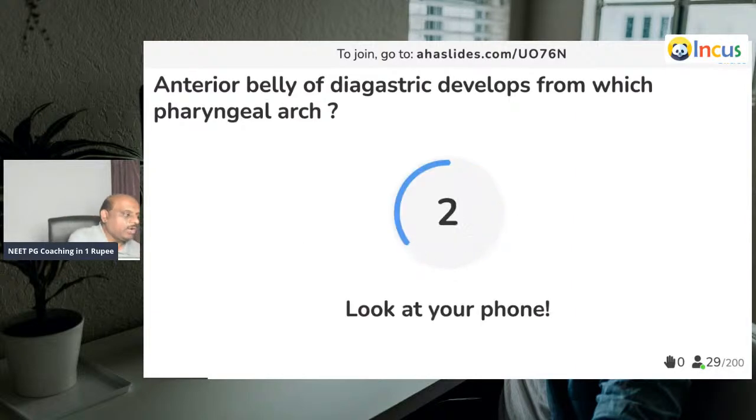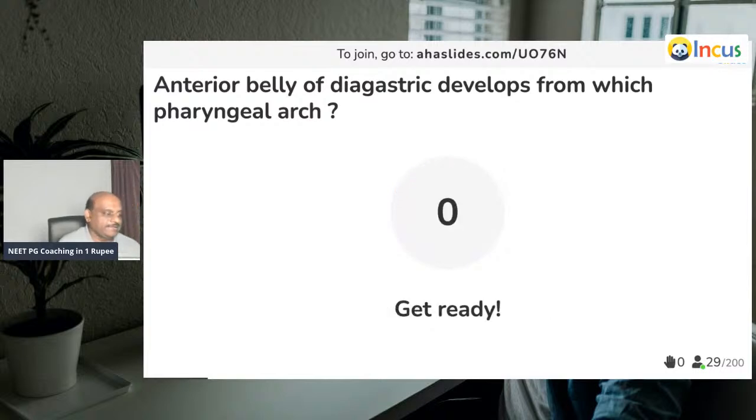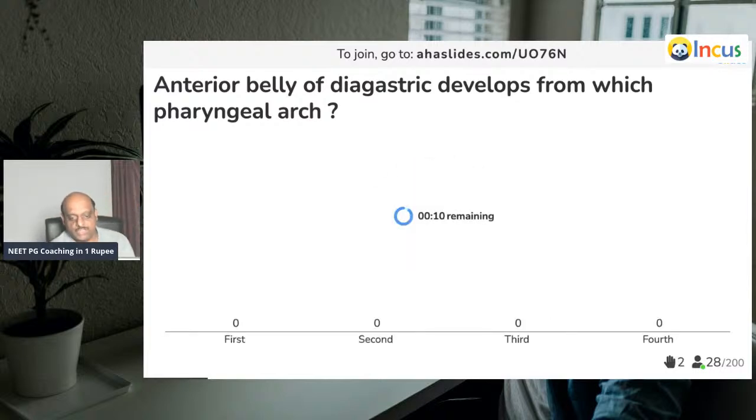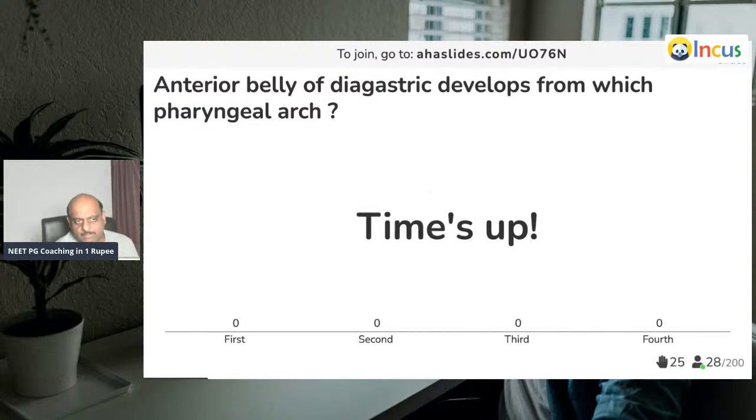Anterior belly of the digastric develops from which pharyngeal arch? Come on, doctor. Anterior belly of the digastric. So all pharyngeal arches, what are the muscles, what is the nerve supply?